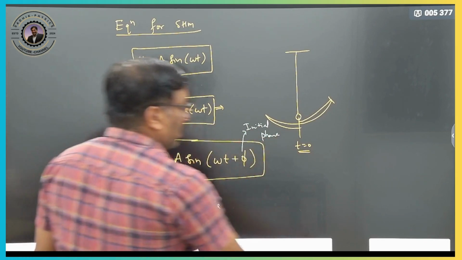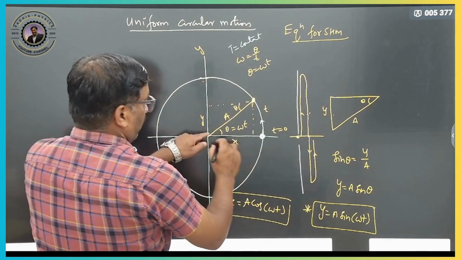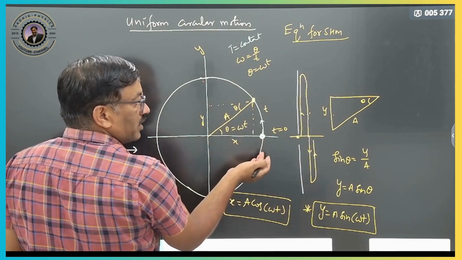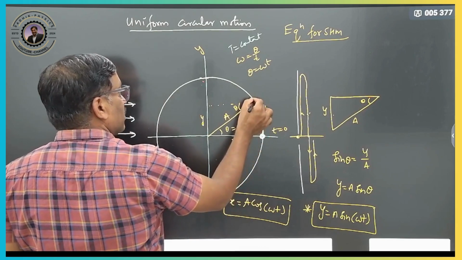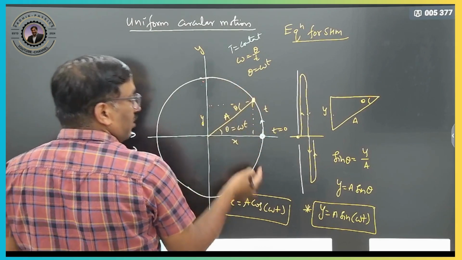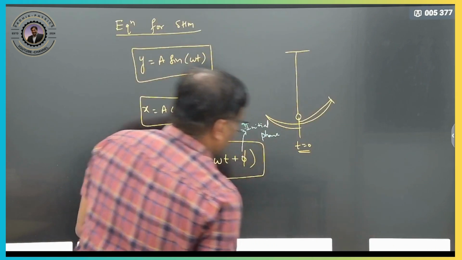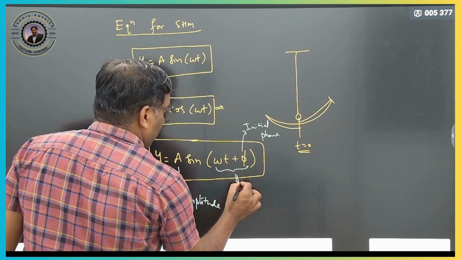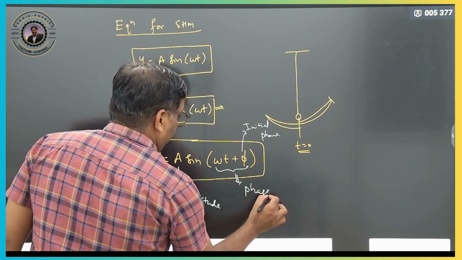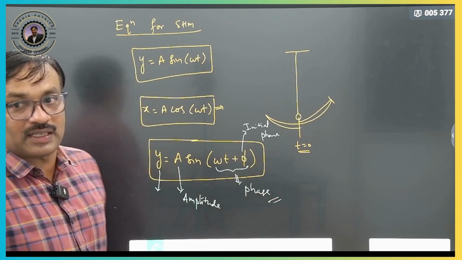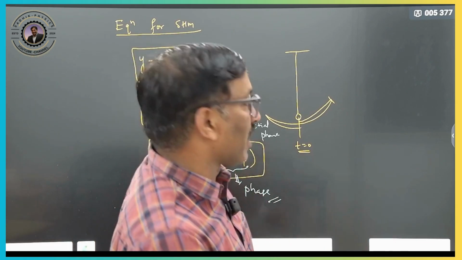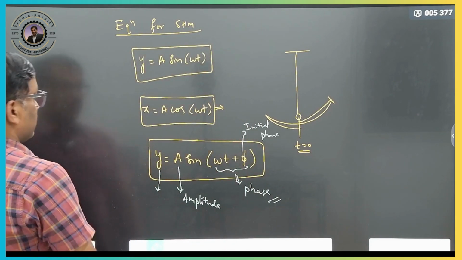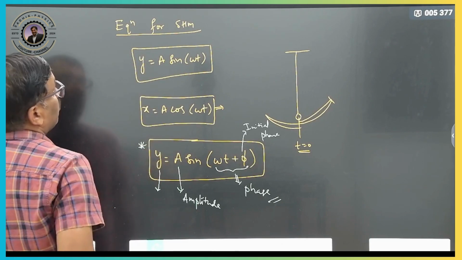Initially I started here, along this line theta is equal to 0, that means the initial phase was 0. Instead of starting from here, if you have started from here, an initial phase will be there. So at that time you will get the initial phase, and this we will call the phase. Clear? Phase determines the position of a particle, at what angle it is. So these are the equations for our simple harmonic motion.